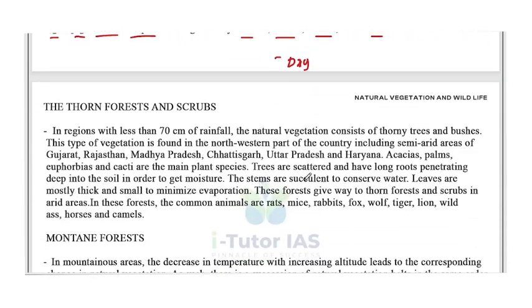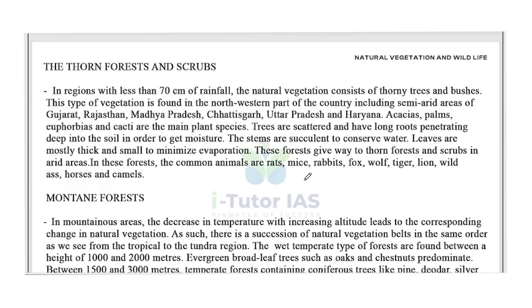Okay. So the next one is the thorn forest and scrubs. In regions with less than 70 centimeter of rainfall, the natural vegetation consists of thorny trees and bushes. This type of vegetation is found in the northwestern part of the country, including semi-arid areas of Gujarat, Rajasthan, Madhya Pradesh, Chhattisgarh, Uttar Pradesh, and Haryana.